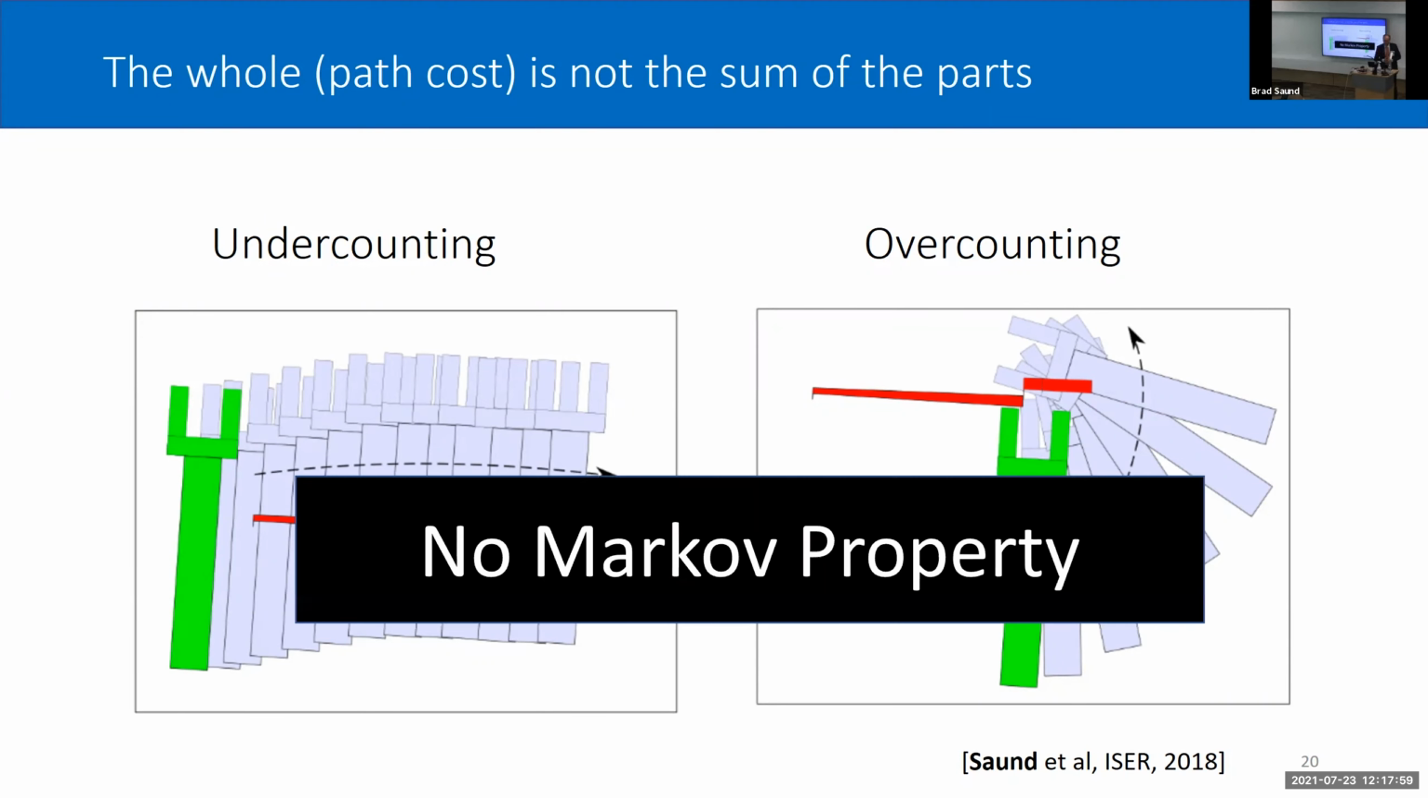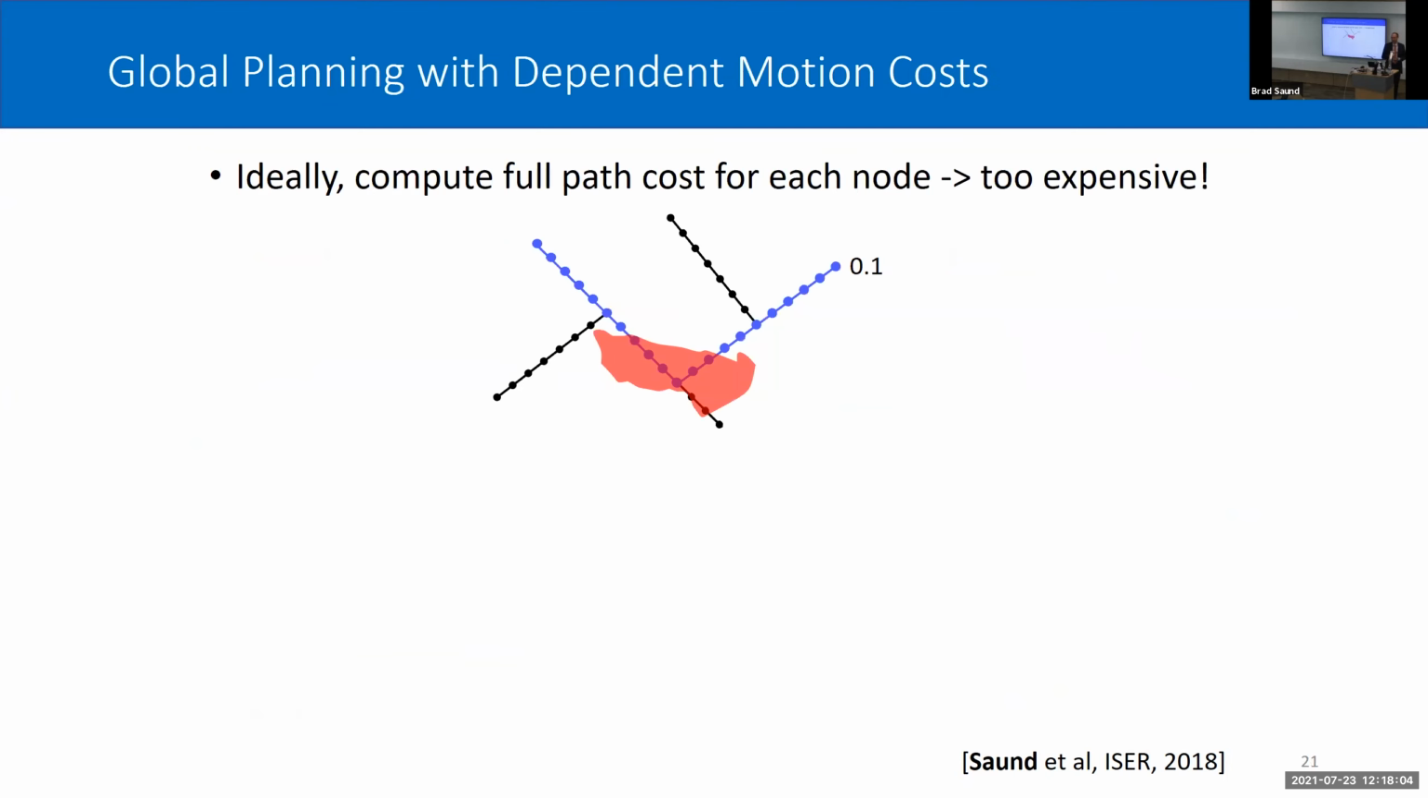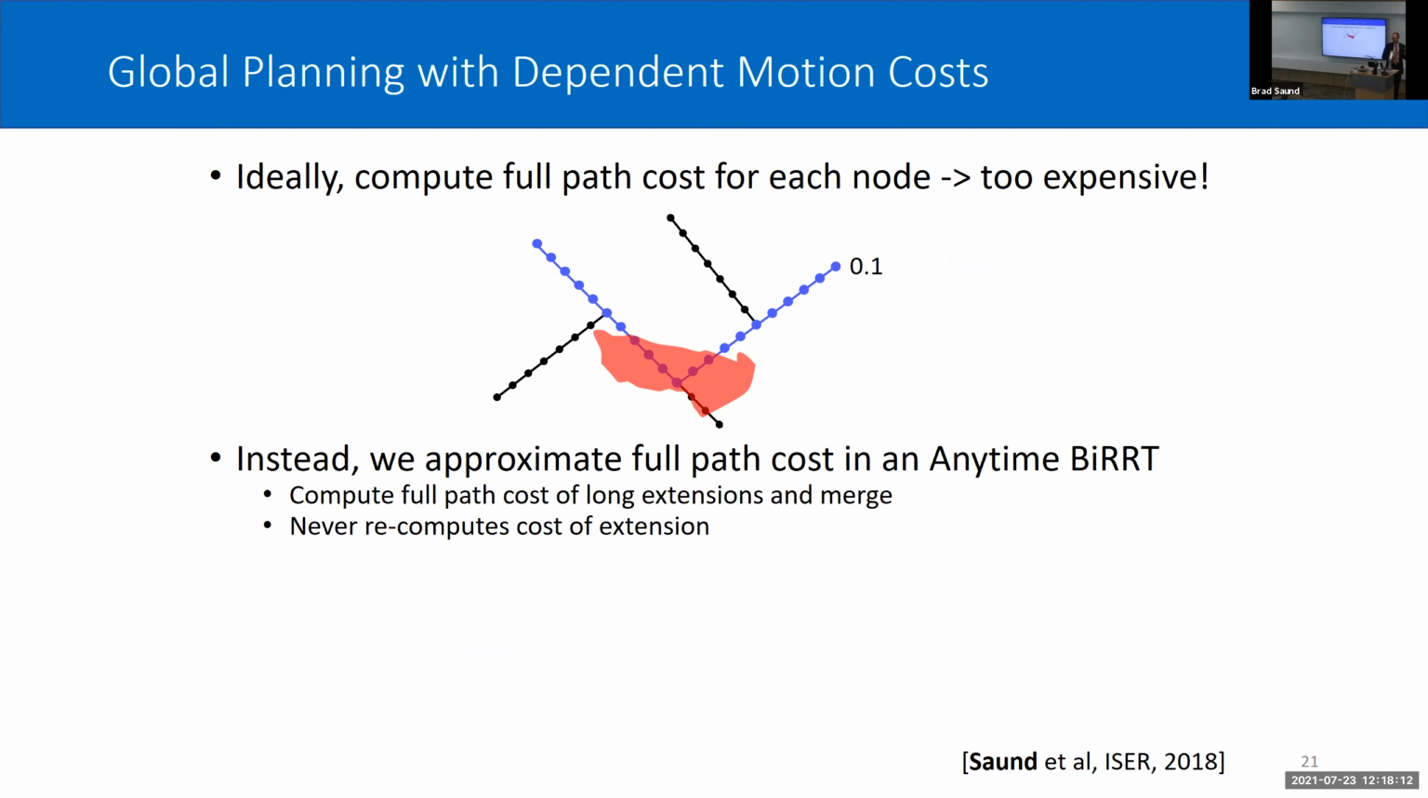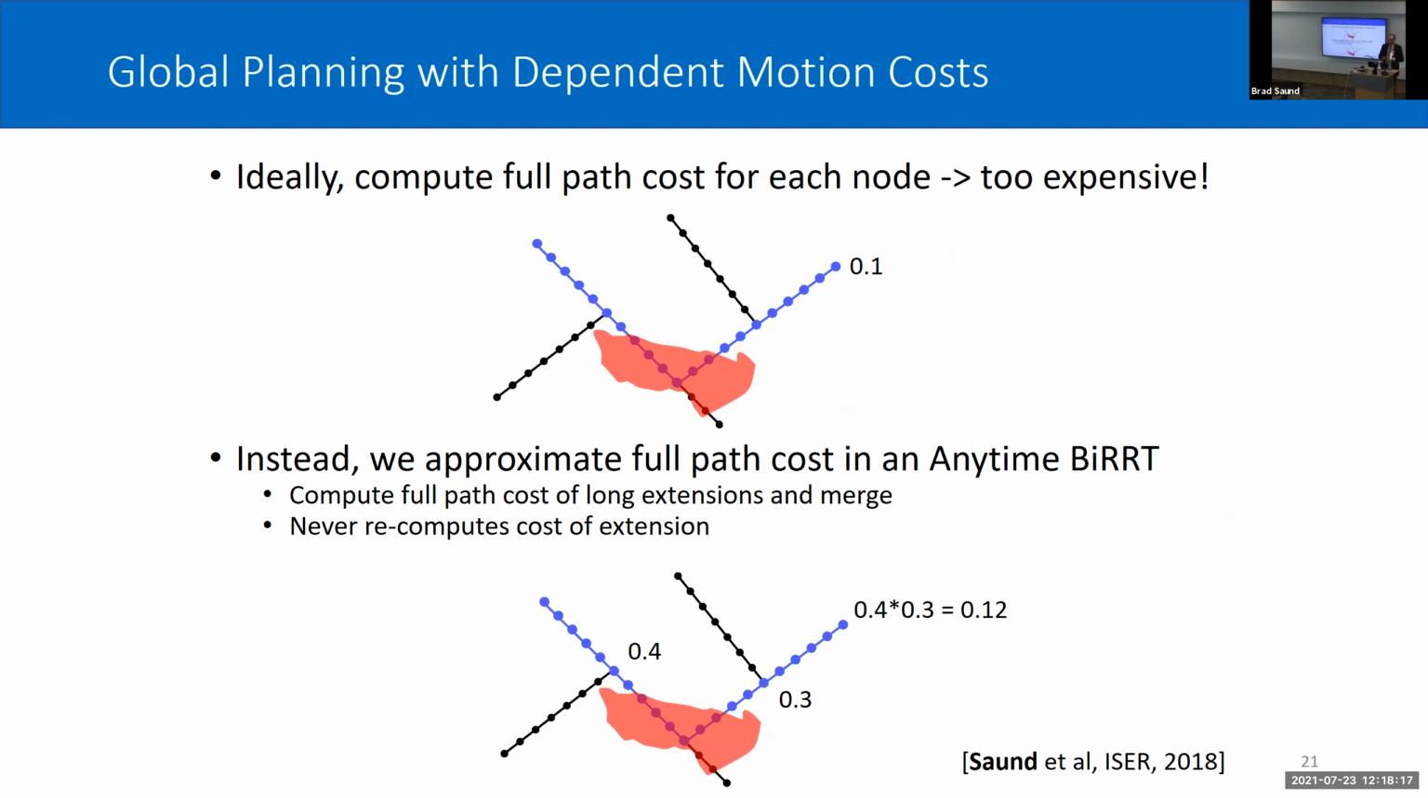This leads to a lot of challenges with planning because we don't have the Markov property that a lot of planners rely on. So ideally, we would compute the full path cost for every path we're considering, but that ends up being really expensive. So instead, for this first pass, I'm going to make an approximation and compute small segments and try to combine these segments separately. This makes it more efficient. This is a big balance between finding paths that have low probability of collision versus finding paths in a reasonable amount of time.